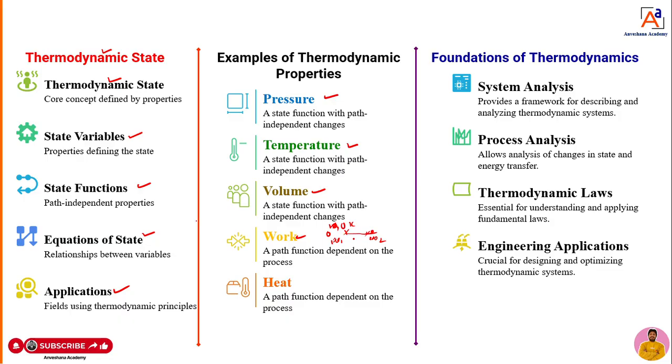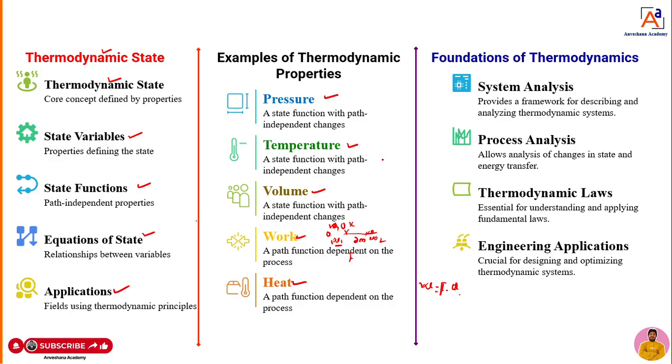If it is at point 1, assume 0. If it covers a 2 meter distance by applying a certain amount of force, then work is nothing but the force dot product with the displacement. The work initially was 0. When it reaches point 2, at 2 meters, the work is changed. That is also an example of a change of state. That also plays an important role. Heat is also one of the examples of thermodynamic properties.